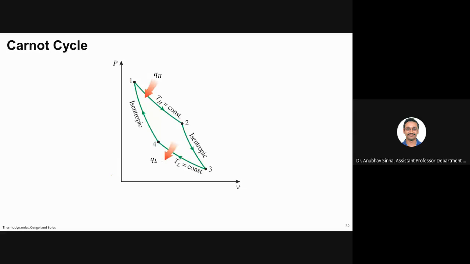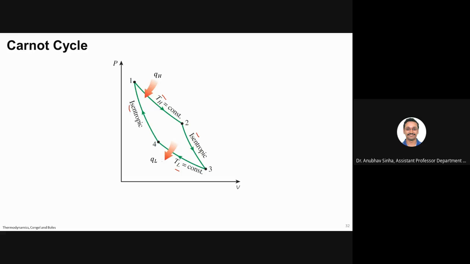We have seen this cycle yesterday. It has four processes: two isothermal, where temperature is constant, and two isentropic. These are basically reversible adiabatic processes, and a reversible adiabatic process is called isentropic. Entropy we'll study in the next chapter.